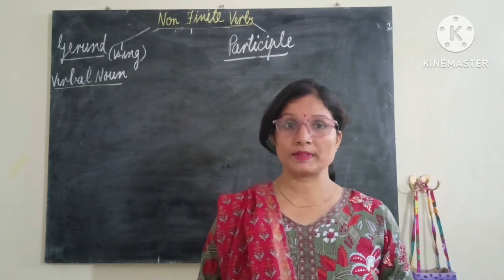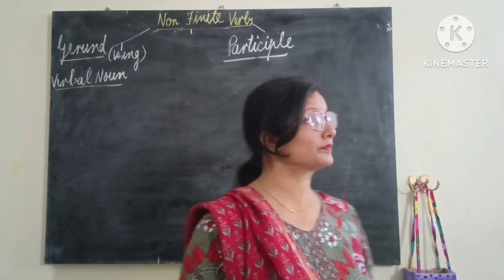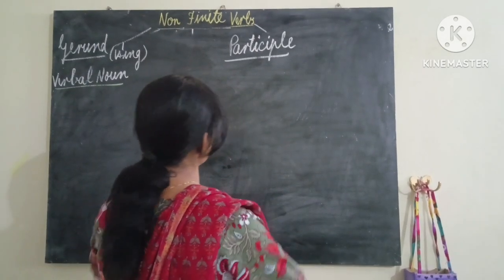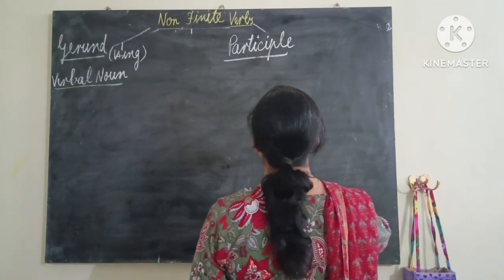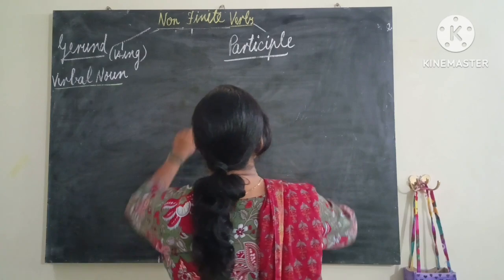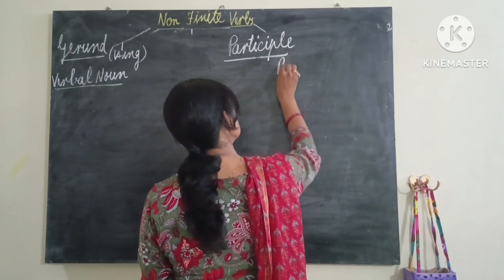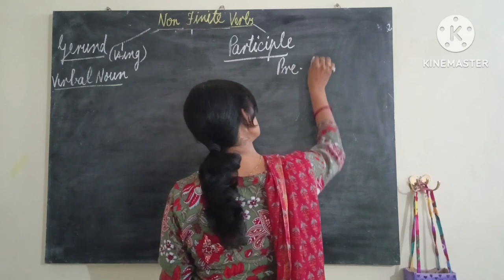Okay, now participle. What are participles? Let me first explain what a participle is. There are 3 types of participle. Number 1 is present participle.